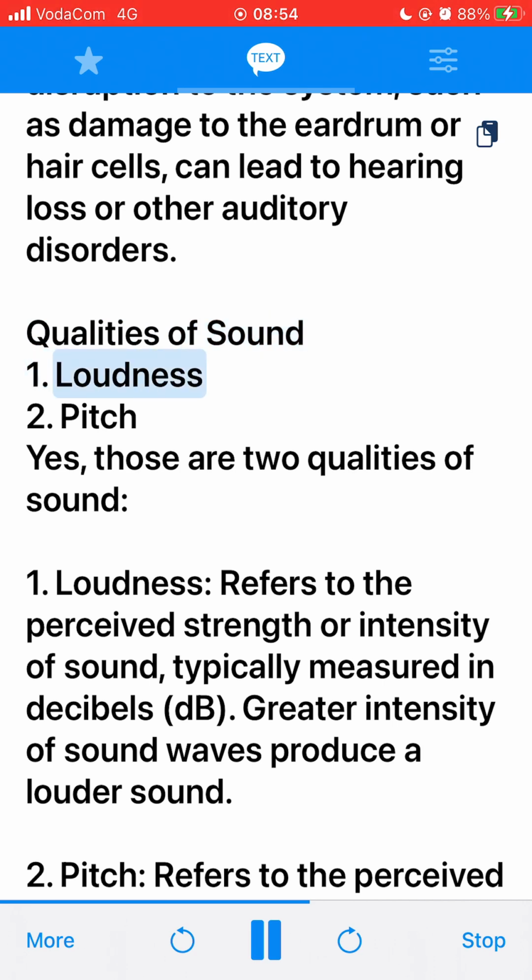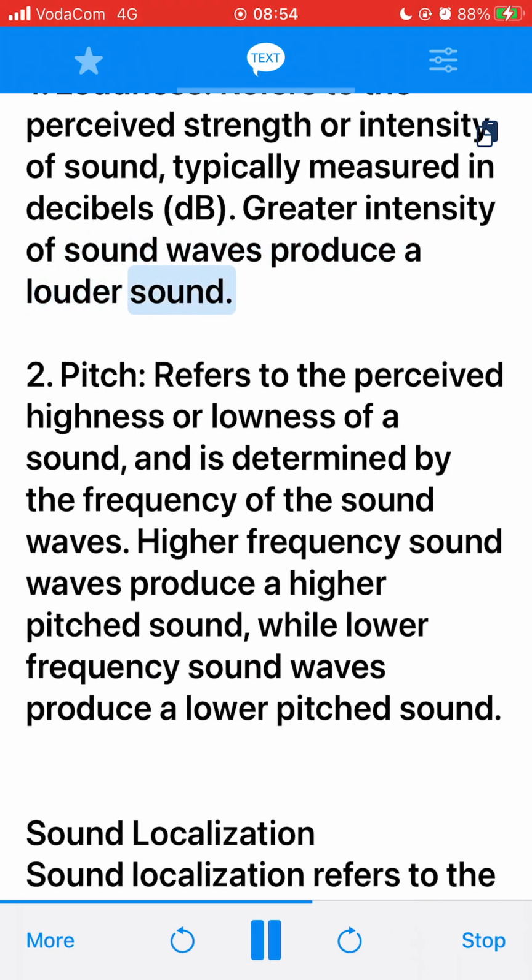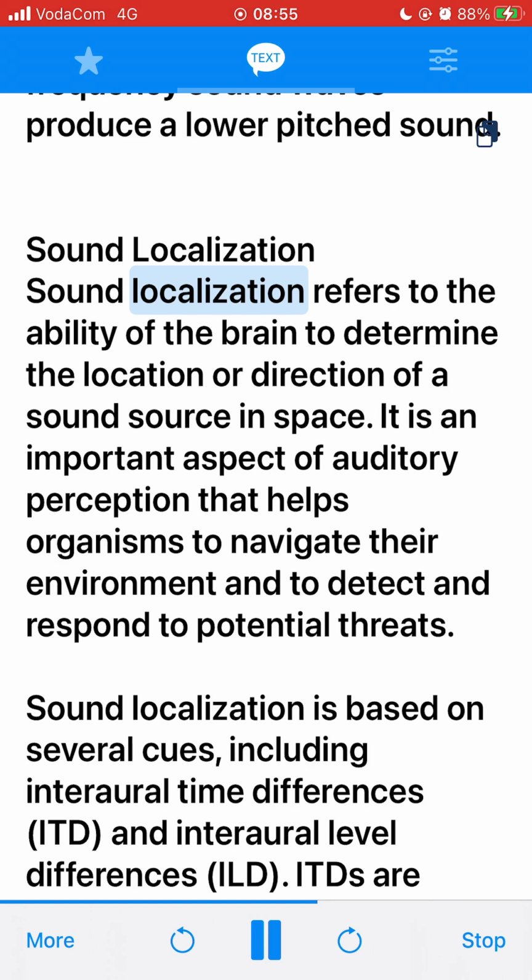1. Loudness. 2. Pitch. Yes, those are two qualities of sound. 1. Loudness refers to the perceived strength or intensity of sound, typically measured in decibels, dB. Greater intensity of sound waves produces a louder sound. 2. Pitch refers to the perceived highness or lowness of a sound, and is determined by the frequency of the sound waves. Higher frequency sound waves produce a higher pitched sound, while lower frequency sound waves produce a lower pitched sound. Sound localization.